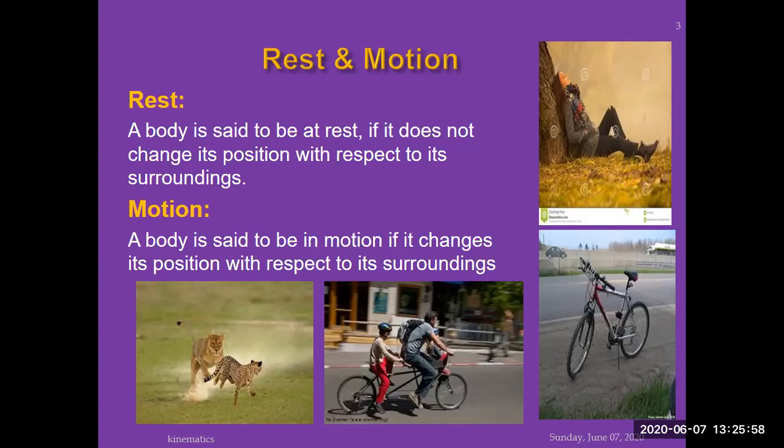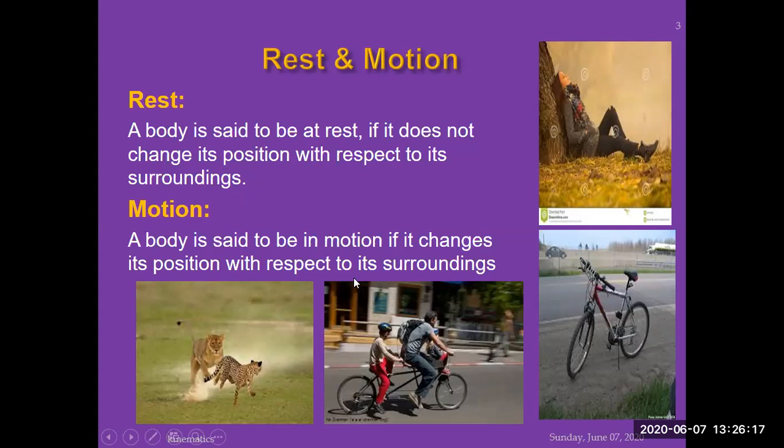The thing or the object which is not changing its position with reference to the other object is said to be in the state of rest. So I have given you some examples. The next one is motion. A body is said to be in motion if it changes its position with respect to its surrounding.